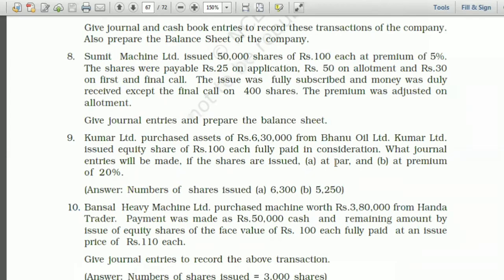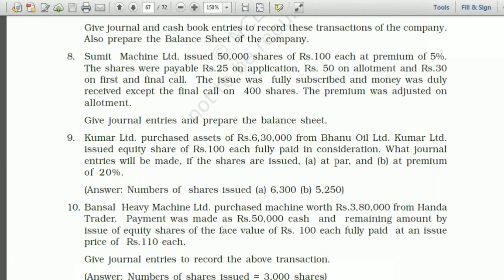So the entry would be Bhanu Oil Limited account debit 6,30,000 to equity share capital account 6,30,000, being 6,300 shares issued at rupees 100 each.